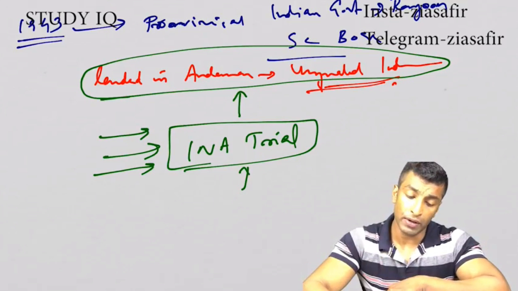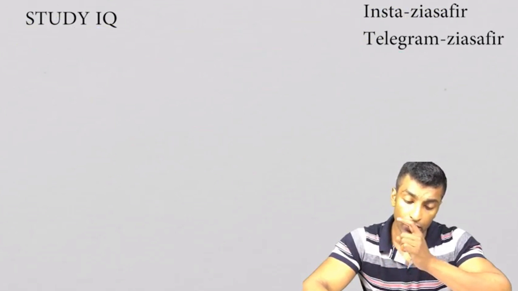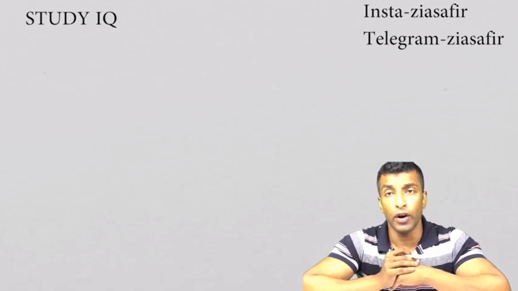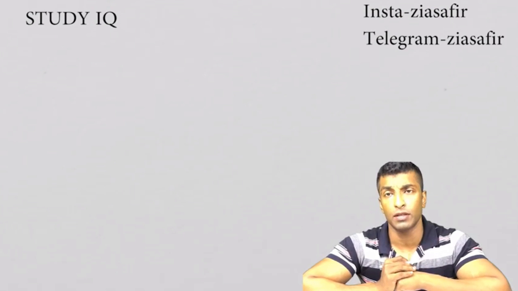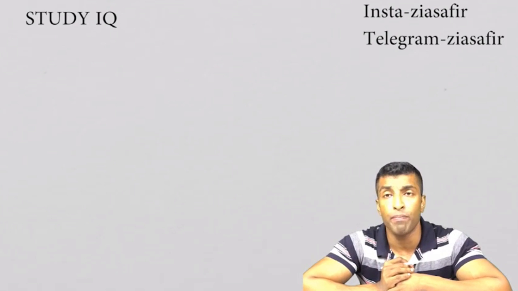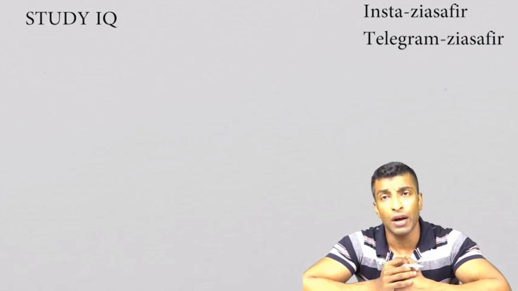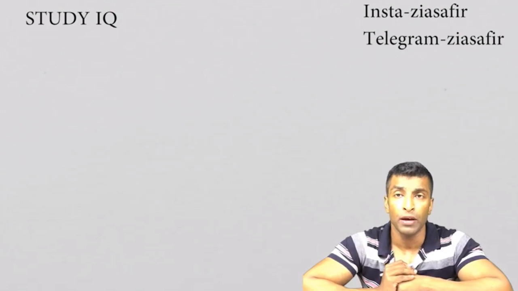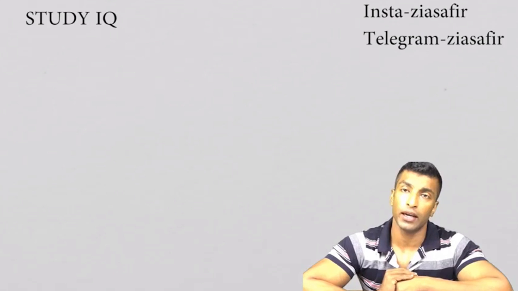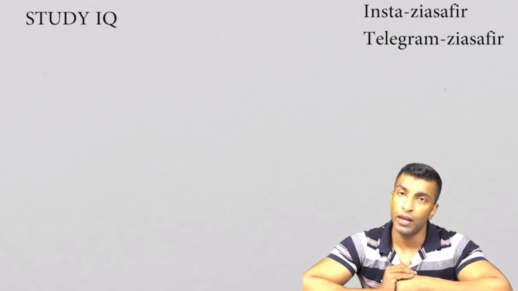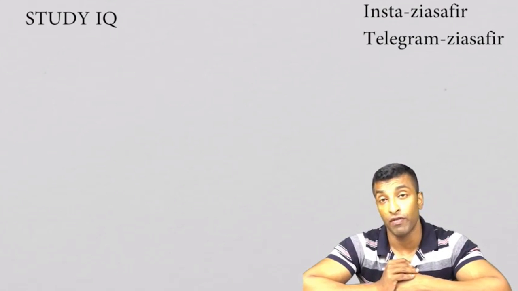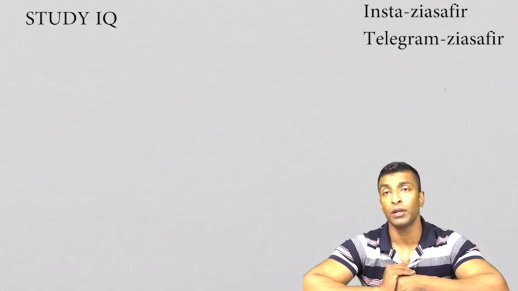If a question is asked about the impact of World War II on the Indian freedom struggle, you have to talk about the August Offer and the Cripps Mission. All are connected to the INA, the Rin mutiny, the Cabinet Mission Plan, and the Wavell Plan. Everything is connected with World War II.